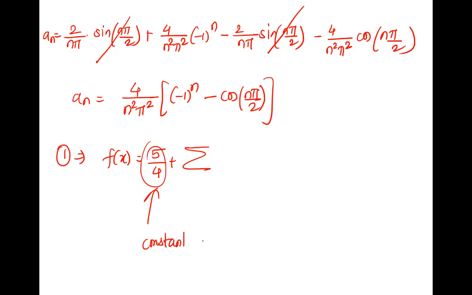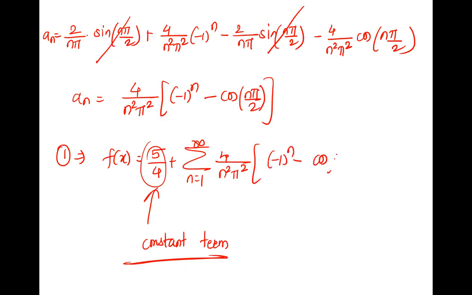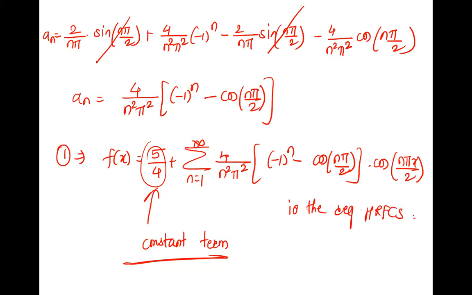Okay. So in tomorrow's test, if there is somewhere asked to find the constant term in the Fourier series, it means a naught only. Summation 4 upon n square pi square into minus 1 raised to n minus cos n pi by 2. Here it is, a_n into what? This is summation a_n into cos n pi x by L, which is the required half range Fourier cosine series.